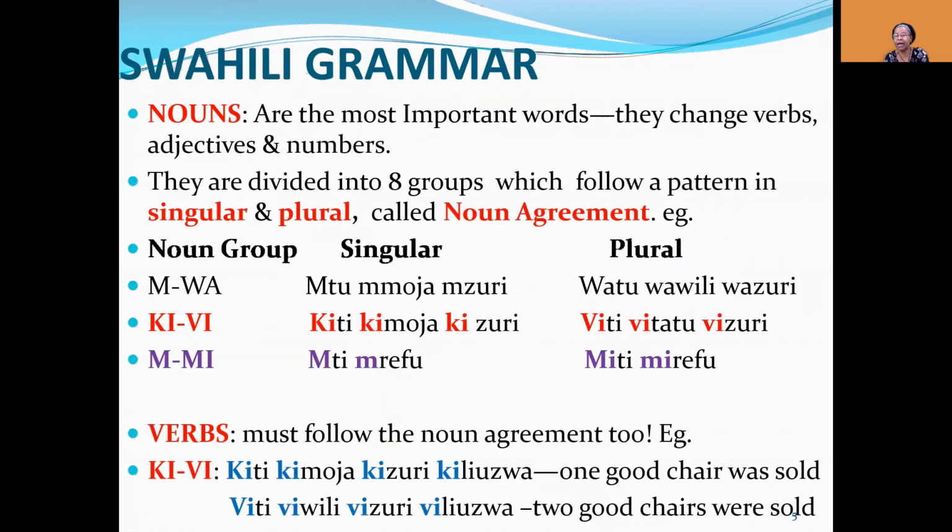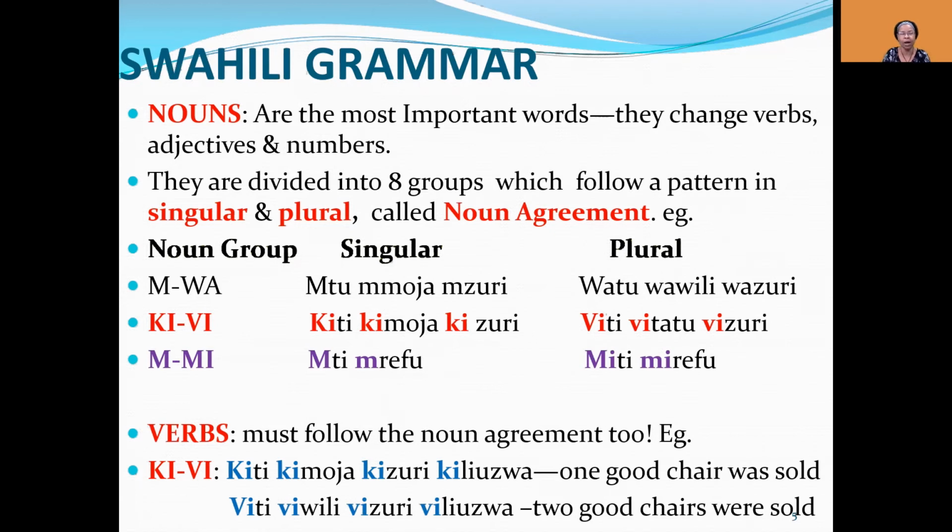In the language, the most important word is the noun. The noun will change the verb, it will change the adjective, it will change the number, because the noun must agree. Swahili nouns are divided into 8 groups which follow a pattern of singular and plural, and this pattern is called noun agreement. For example, on the chart, I have 3 noun groups, and I'm trying to demonstrate how the agreement goes.